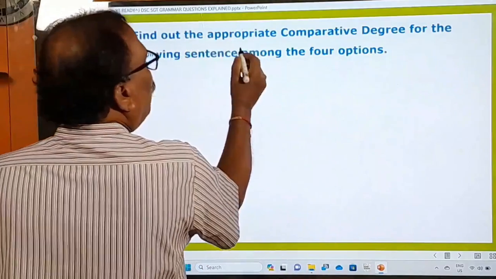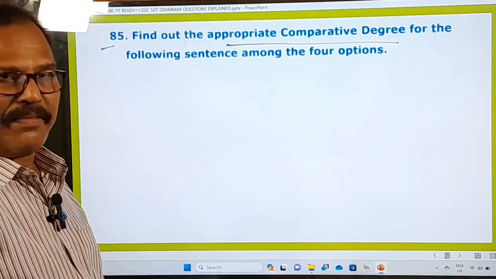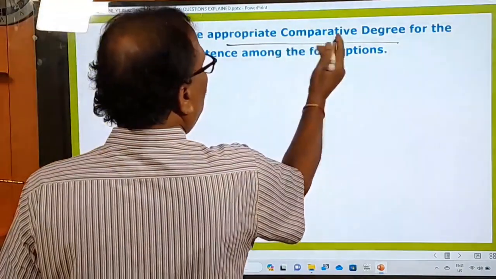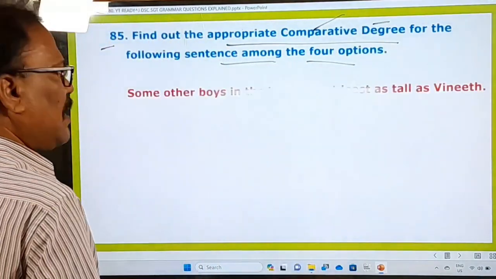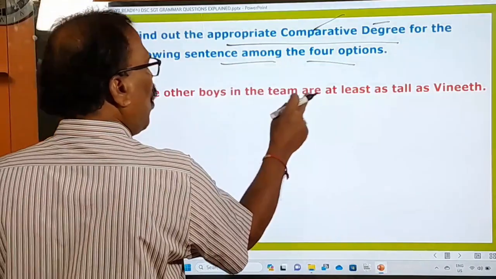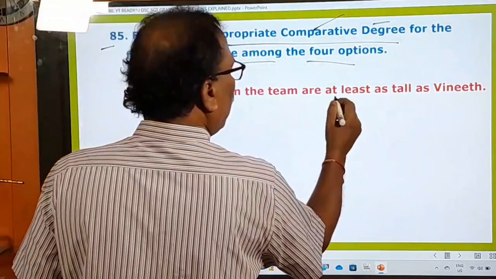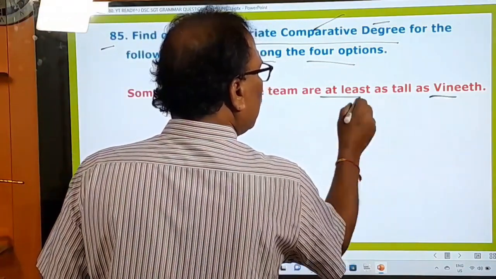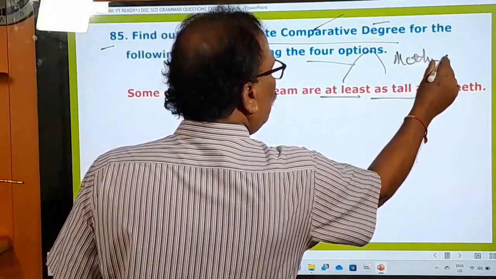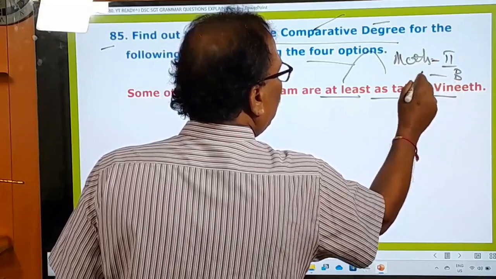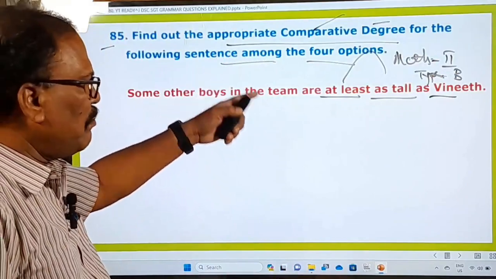The 85th one: find out the appropriate comparative degree. Again, another question on degrees of comparison. Now he is asking you to choose the comparative degree for the following sentence among the 4 options. What is the given sentence? "Some other boys in the team are at least as tall as Vineet." So here, "at least" is there, "as tall as." These are the 2 features of method 2, type B. Method 2, type 1, we have just now learned. This is method 2, type B.